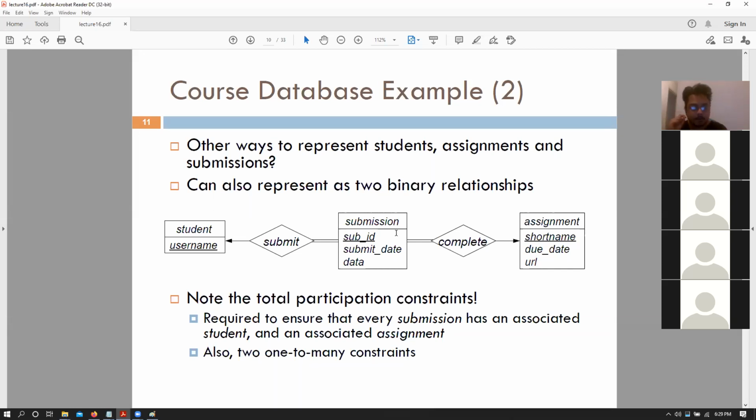Can multiple students have a single submission in this ER diagram? Edward, why? Hey guys, is Edward correct? Exactly. Only one student is allowed.